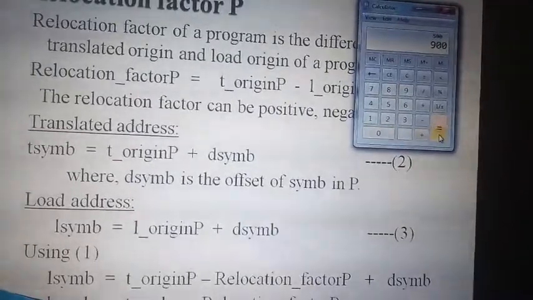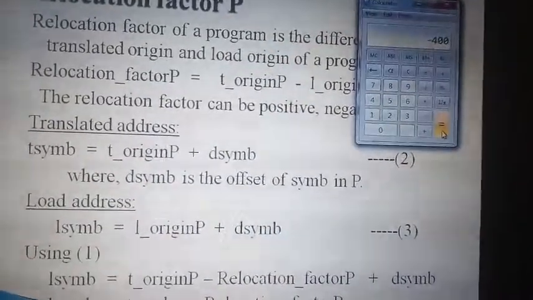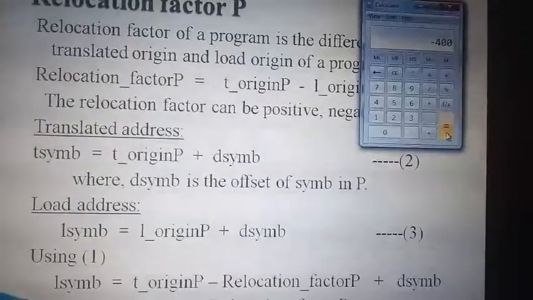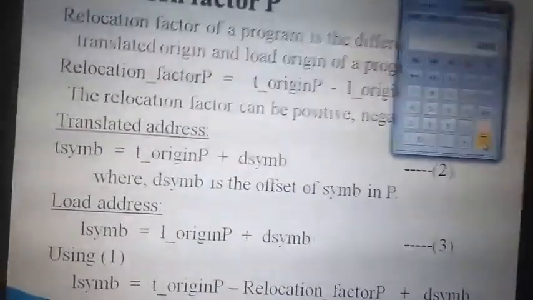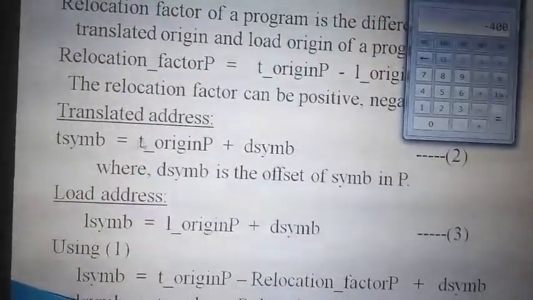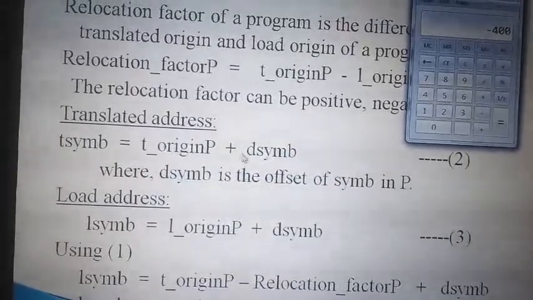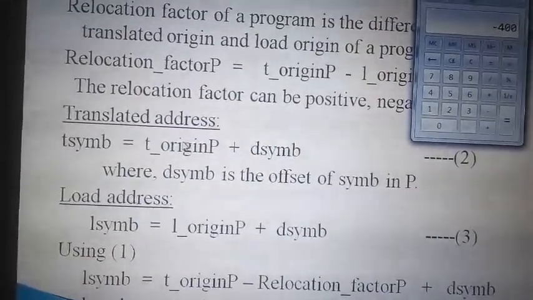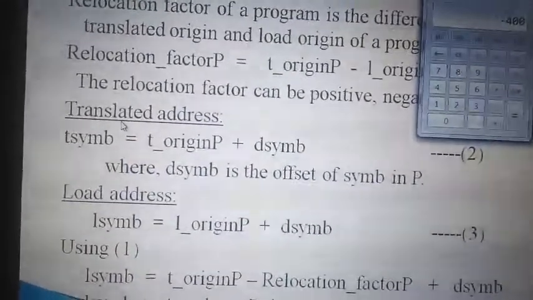So how much will you get? The relocation factor is minus 400, but it doesn't matter if it is negative. Take it as a positive 400. Clear? So, the T symbol. What is the T symbol? T origin plus the offset. Imagine T origin is 500 and the T symbol offset